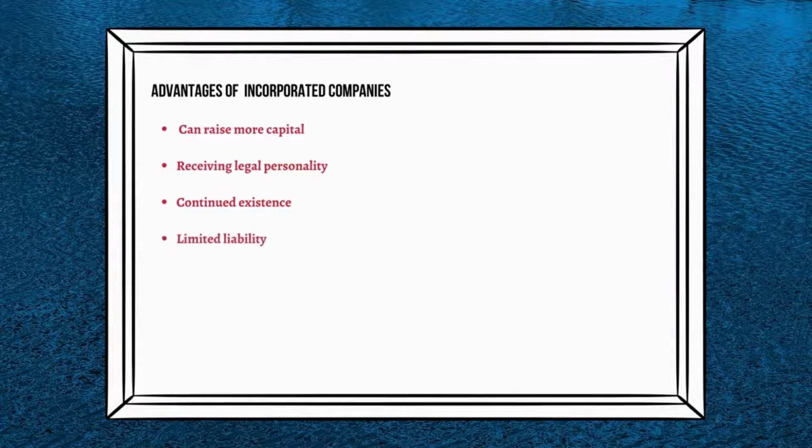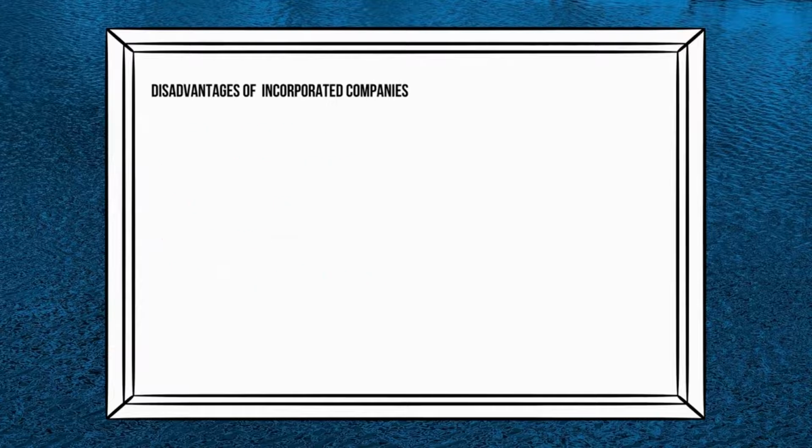Limited liability. The liability of shareholders of an incorporated company are limited to the amount of capital they have invested in the company. Managed by a board of directors. The business activities of a company are managed by a board of directors selected and appointed by the shareholders of a company. Now let's see what are the disadvantages of incorporated companies.